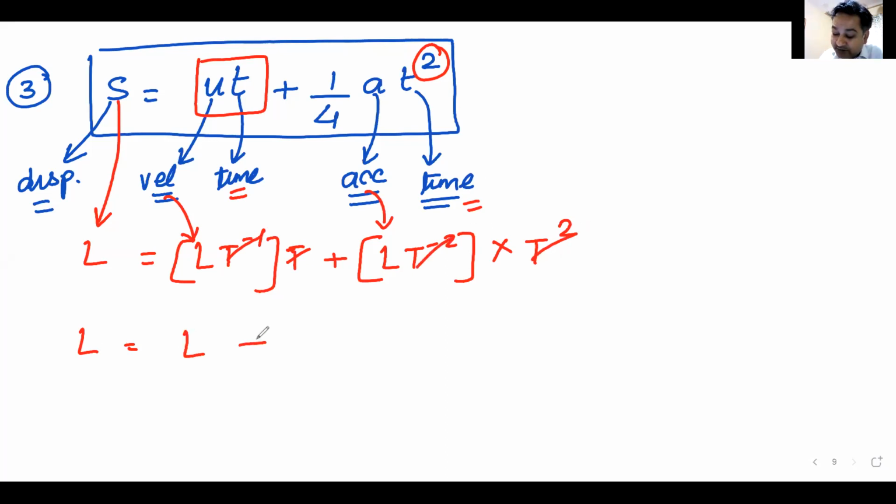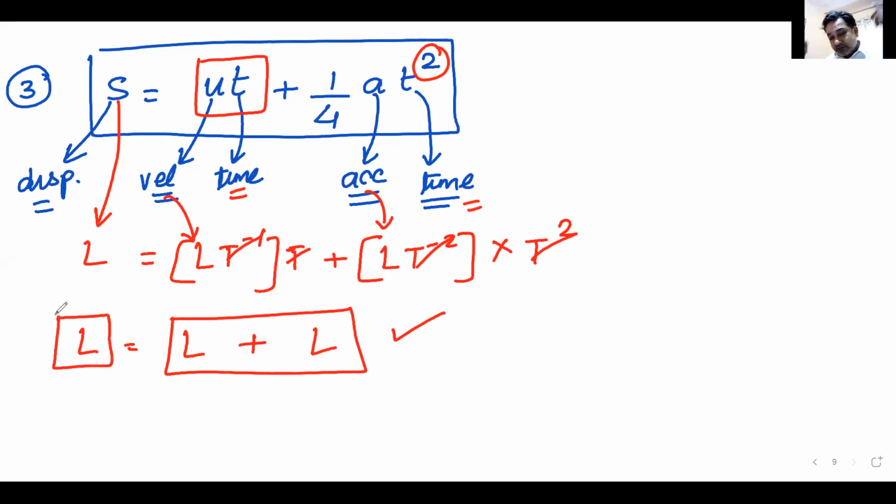So this is L plus L. Remember, we are not saying L is equal to L plus L. All we are talking about is dimension. So the dimension on the left hand side is L. The dimension on the right hand side is L. So what does logic say? This equation is correct. But we know that this equation is not correct.